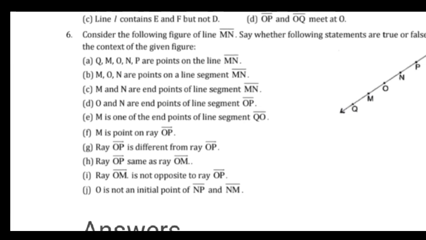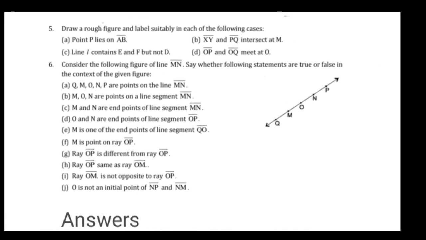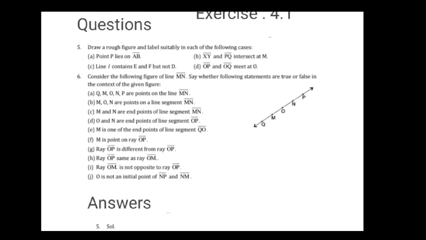Afterward, G, ray OP is different from line segment OP. Line segment OP is different from ray OP. So it's true. Afterward, H, ray OP is the same as ray OM.